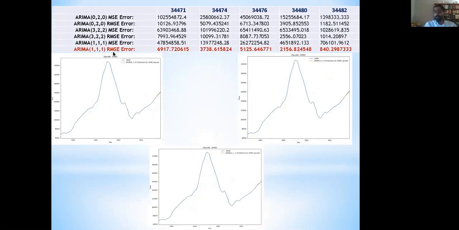The RMSE error, which was the focus for predicting which would be the best zip code, was found to be 840 for 34482. So this zip code gave the best RMSE error.